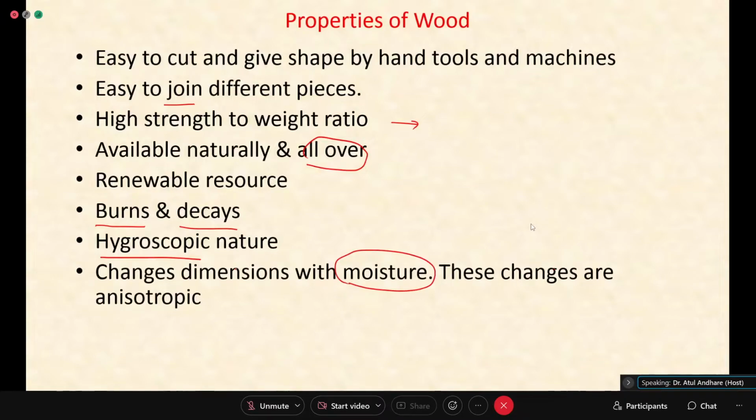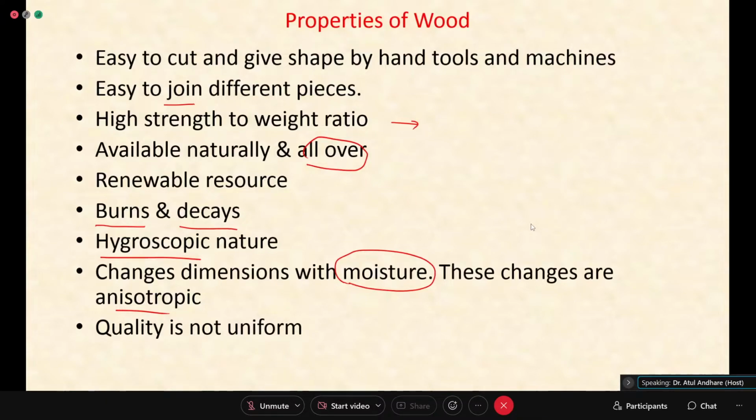And these changes are anisotropic, that means they are not the same along all directions. This also causes a problem when you are going to use this as a material for a pattern or some engineering application, because you don't want your machine component to change dimension, and if any change is there, it is better to have the change uniform in all directions. Quality is not uniform because it is a naturally available material.